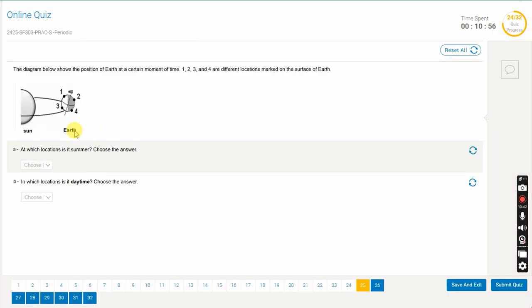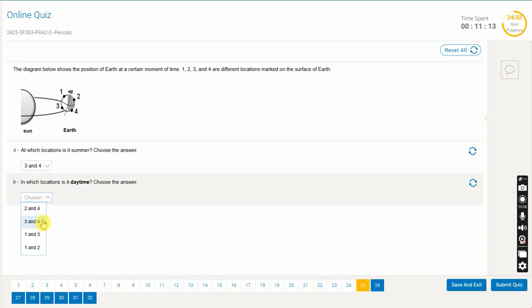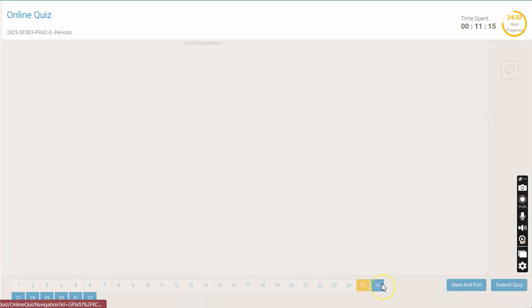And then the next one will be, the diagram below shows the position of Earth at certain positions of time. So 1, 2, 3, 4 are different locations marked on the surface of Earth. So at what location is it summer? Summer, remember, the tilt is towards the sun. So 3 and 4. And when is the daytime? Daytime is 1 and 3. And then let's go to the next one.